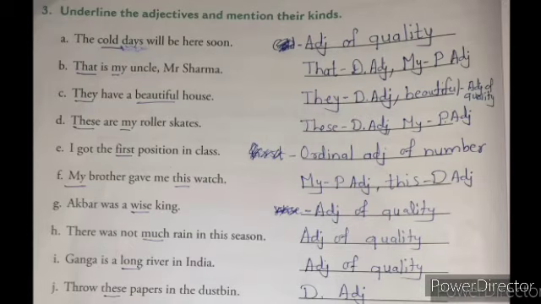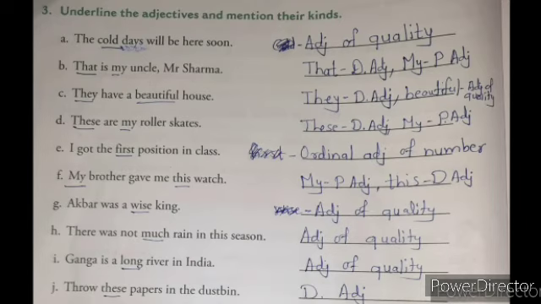Question number 3, underline the adjectives and mention their kinds. You have to underline the adjective and tell the type of that adjective. First, the cold days will be here soon. First, you find out the noun in this sentence. Which is the noun? Days. And for days, which adjective is used? Cold. Children, keep in mind, mostly adjectives come before the noun. Days is the noun here, and before that comes the word cold. That is the adjective. And which type of adjective is it? Adjective of quality.